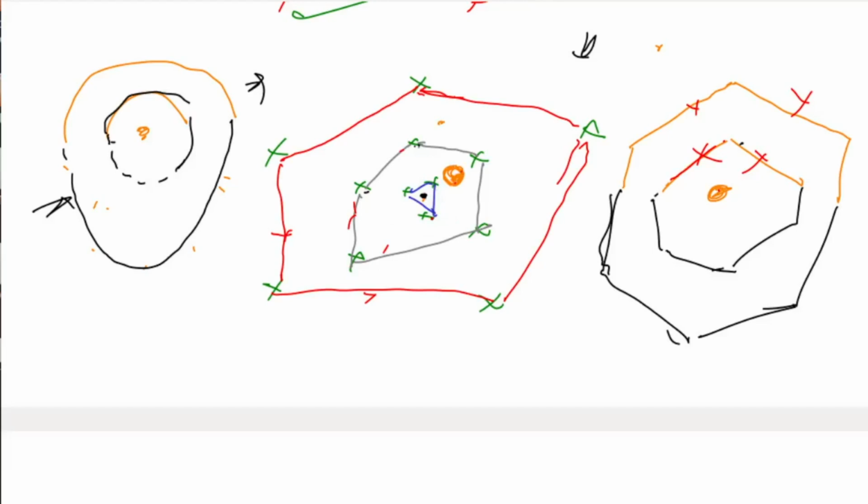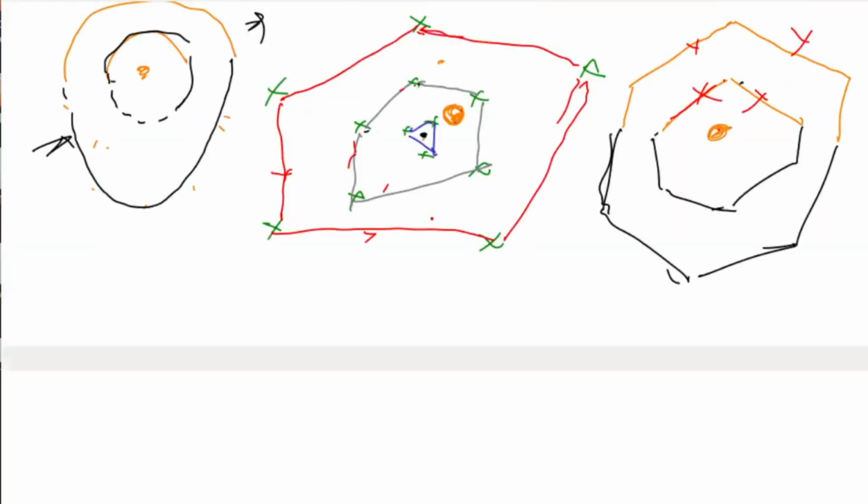So we have to reject some points here. We have to construct a polygon here like this. So we have to erase this part now, and there were 2 points here.